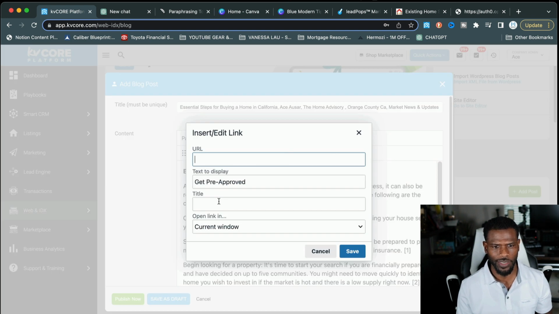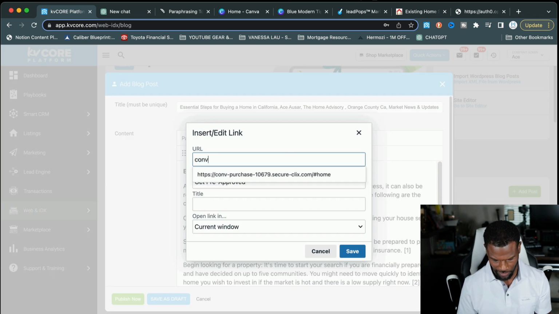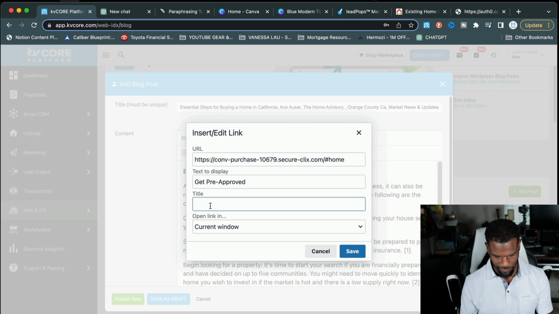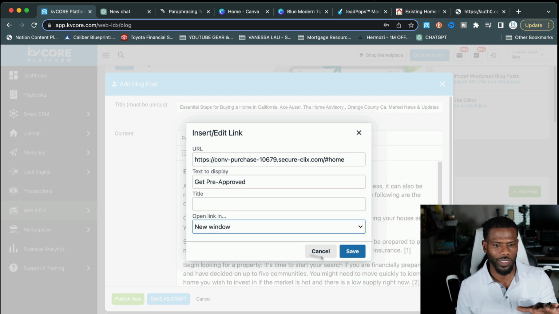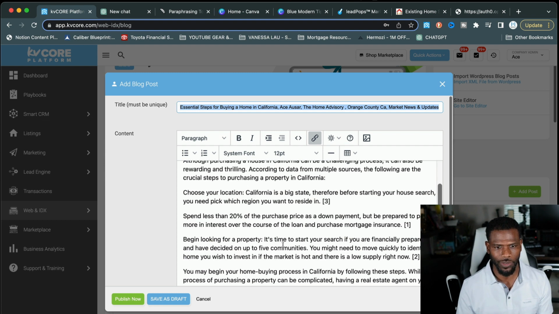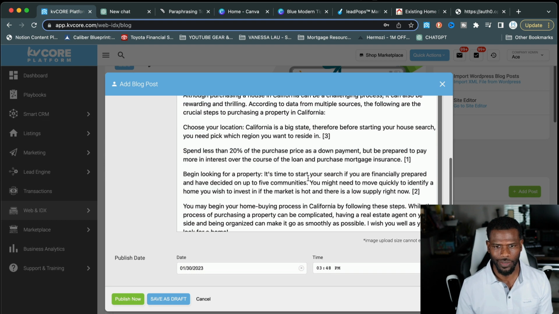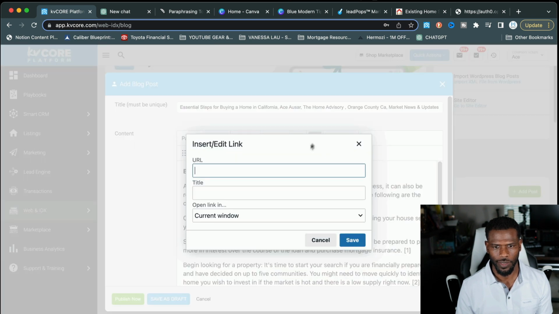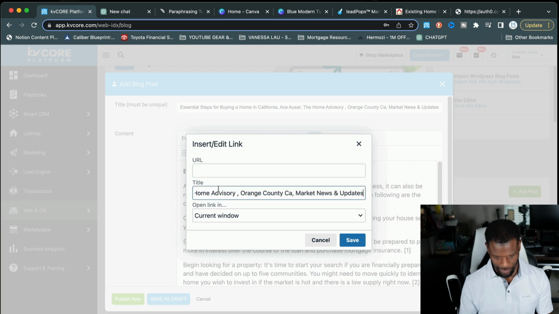We can go to the links and let's see, I already have some links already there. These links are designed to send people to a sticky landing page. Okay, so we can add that link in there, and then let's see if I have the title still cut and pasted. Nope, I don't have the title cut and pasted, but we will send this to new windows. I'll come back to this and add the title. That way we'll get even more SEO juice. So this is our title. I'll copy that title, go back to my highlighted link, and I will add the title here.